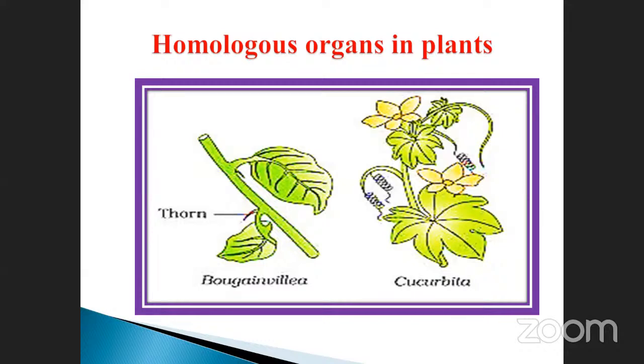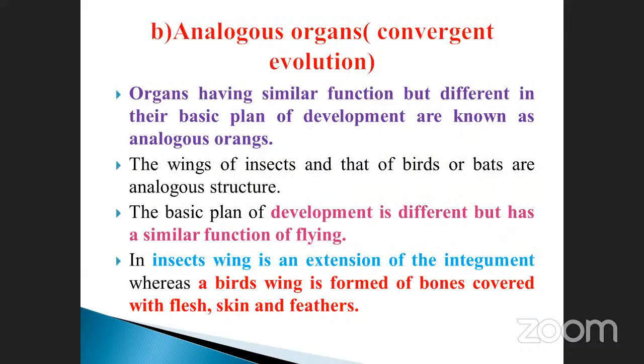Bougainvillea, note it down. This is very, very important. The bougainvillea thorn is a homologous organ produced from the axillary bud. It is also one of the axillary buds for support, because the stem is a weak one. That's why. Analogous organs, convergent evolution.